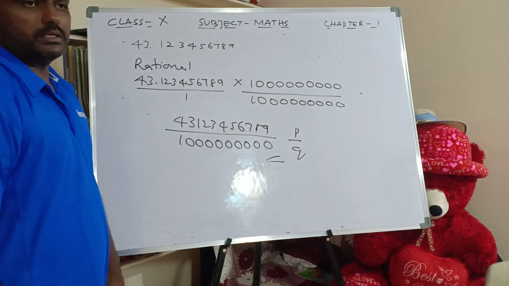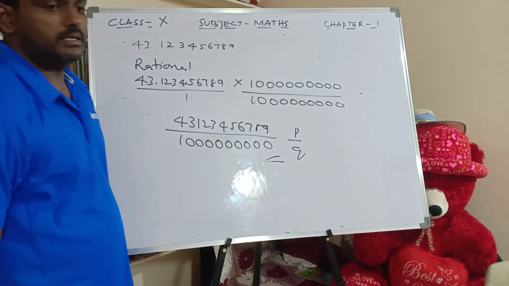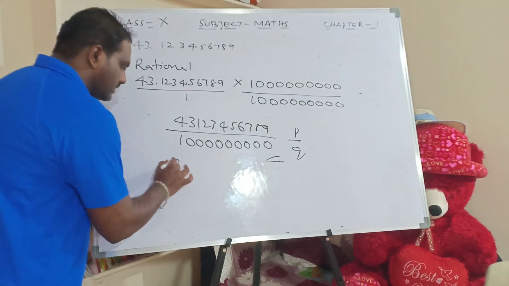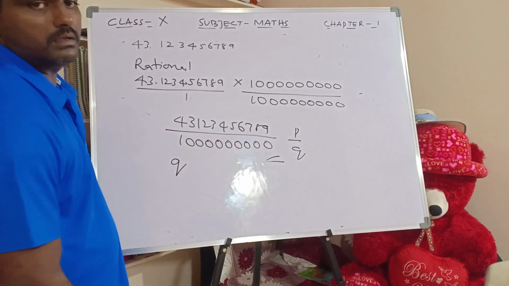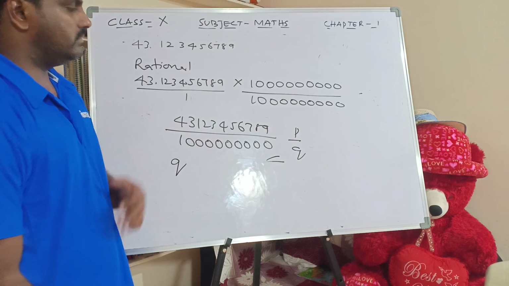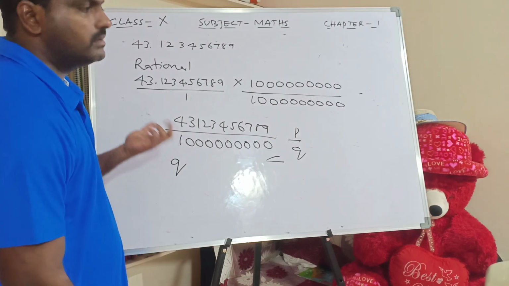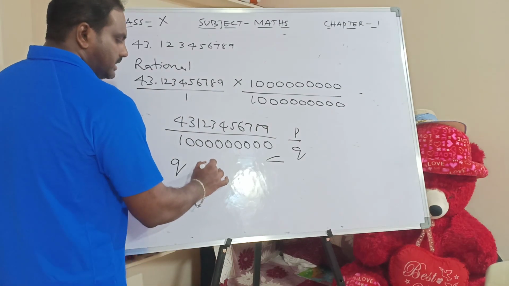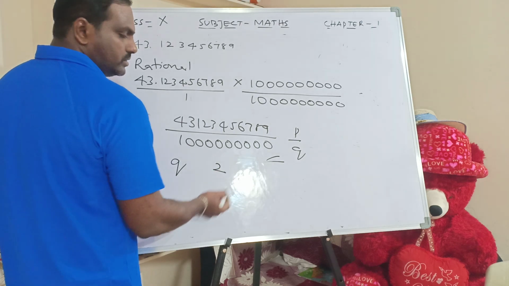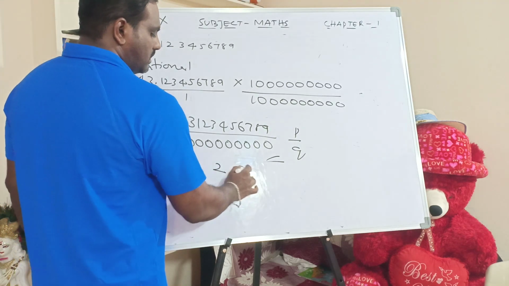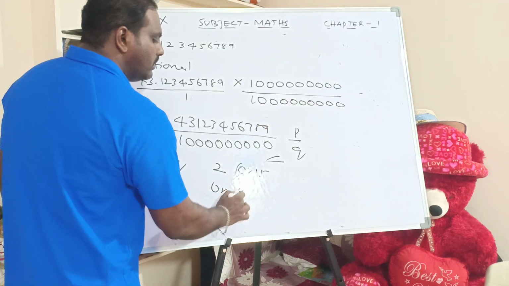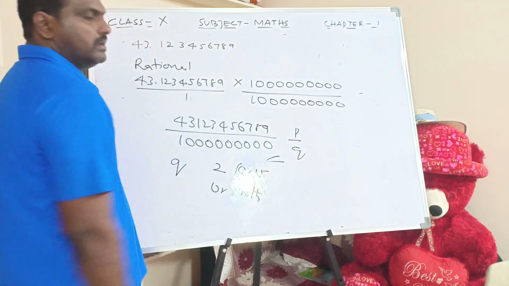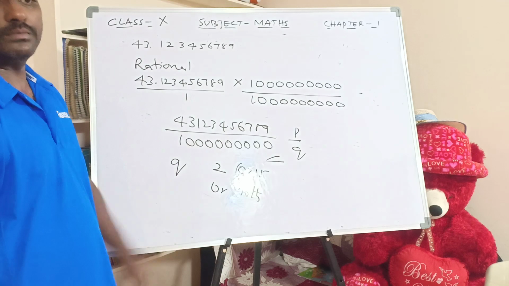Now is it rational or not? Yes, it is a rational. Now the question is, what is the nature of the prime factors of Q? It's very simple. The prime factors will be 2 or 5 or both.